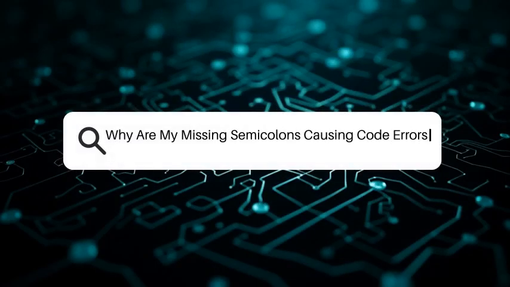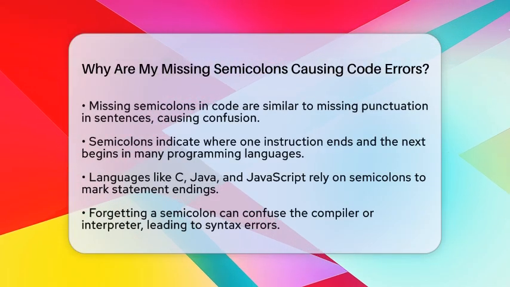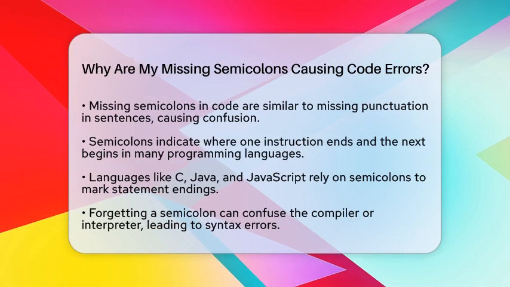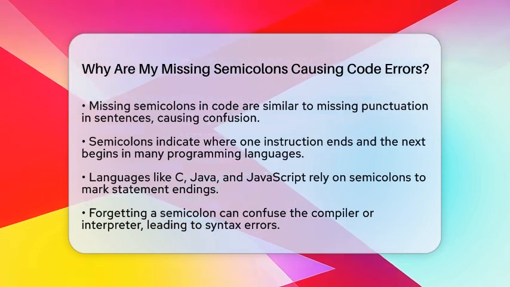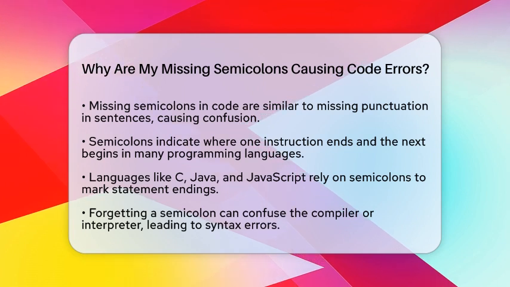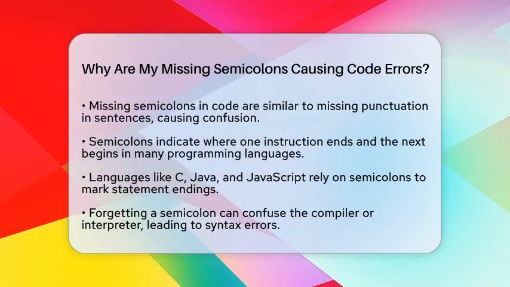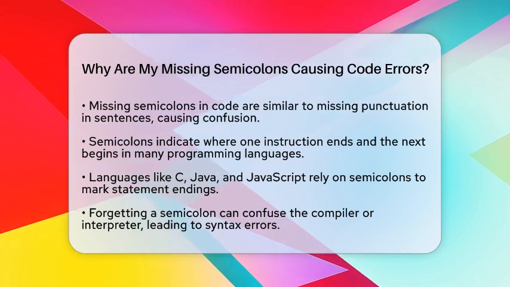Why are my missing semicolons causing code errors? Imagine trying to read a sentence where the commas or periods are missing. It becomes confusing and hard to understand. That's what happens in programming when semicolons go missing. Semicolons are tiny but mighty symbols that tell the computer where one instruction ends and the next begins.